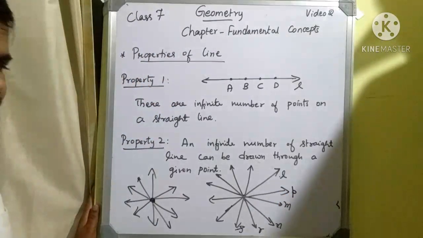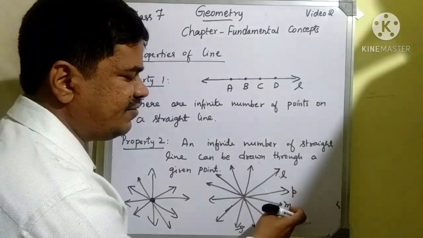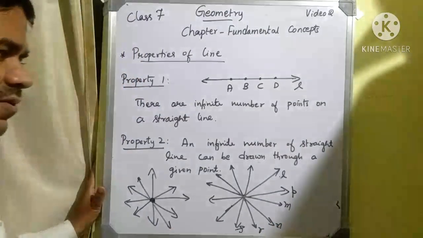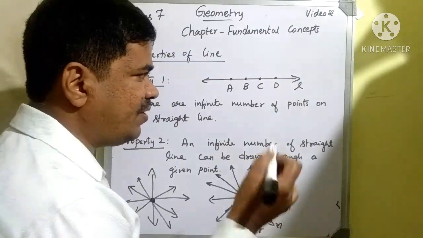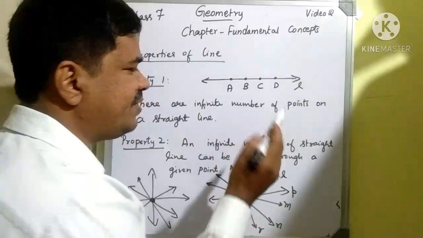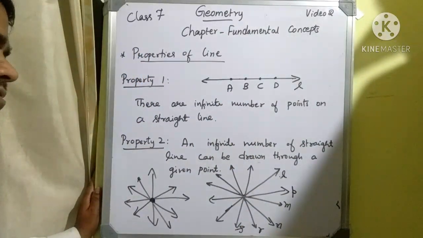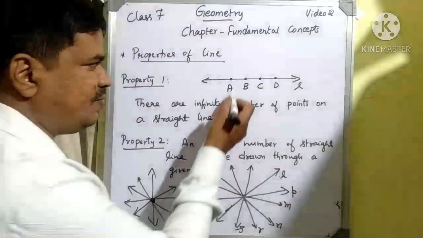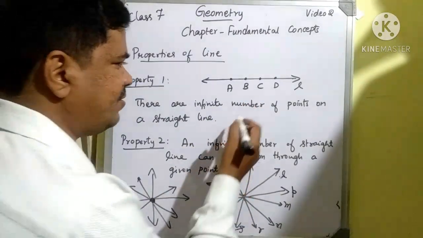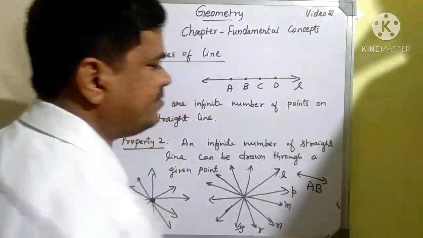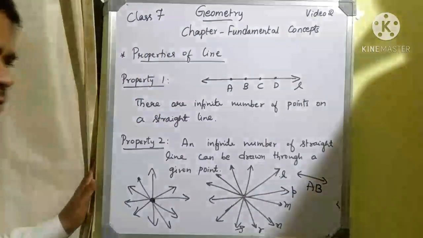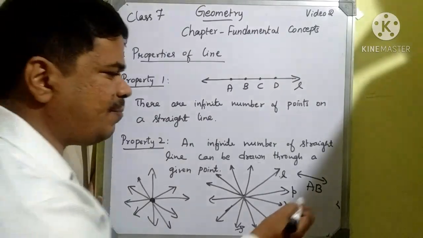If you are using a single letter, you can represent it by a small letter. If I want to use two letters, we have to use capital letters. Points present on the line we can write as A, B, and then you put arrowheads in both directions on top of the capital letters.